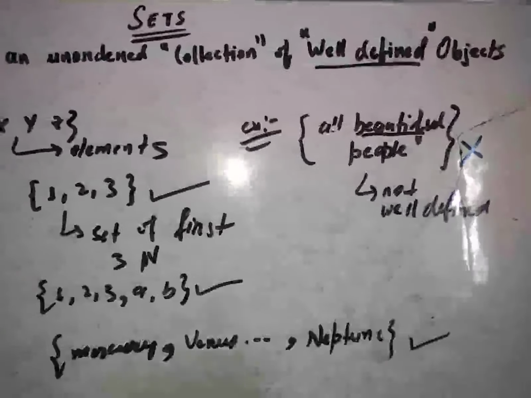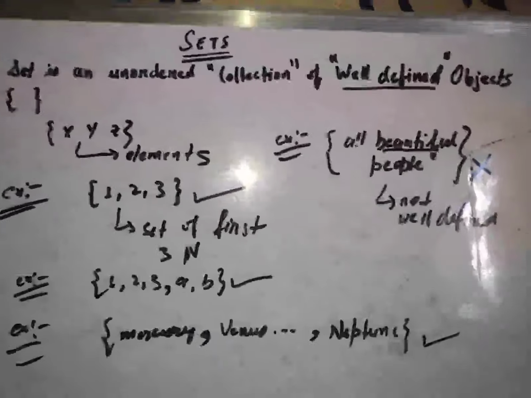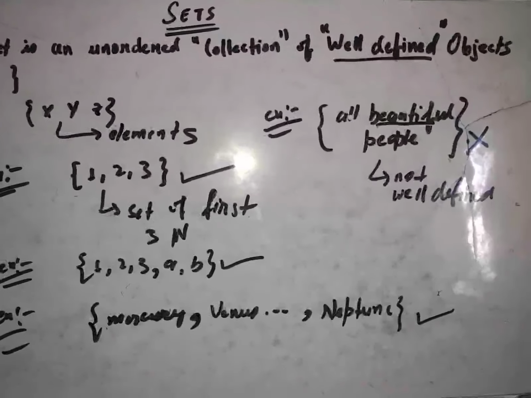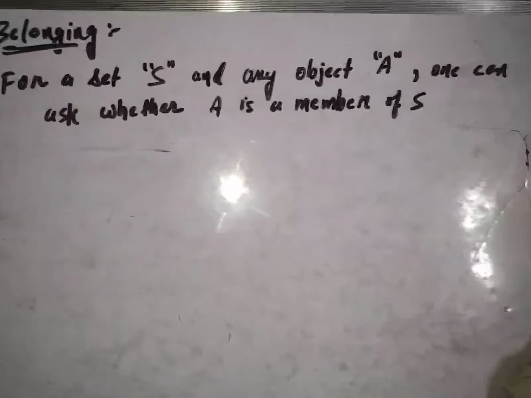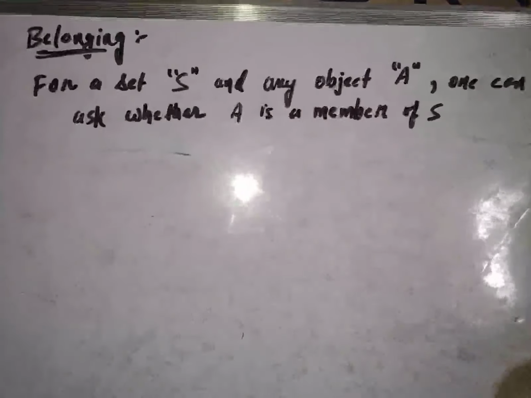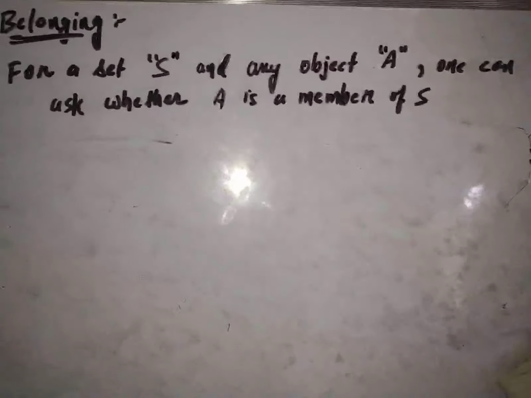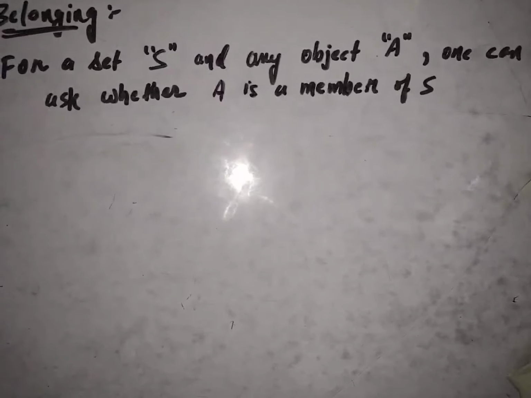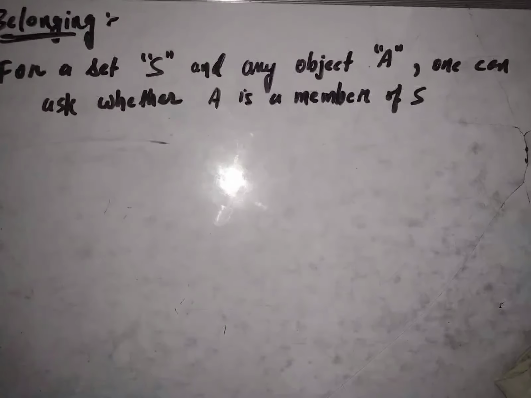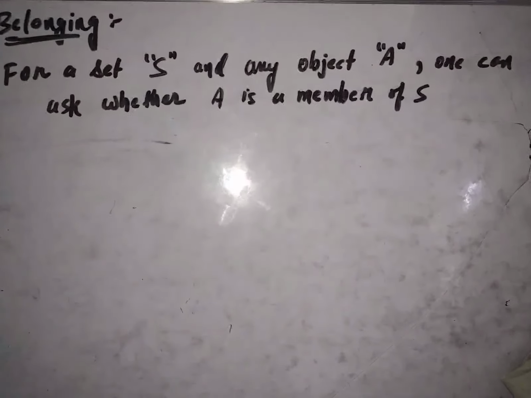Now we'll look at some of the notations that are very useful and very often used in sets. Now let me introduce the notion of belonging. So for a set S and any object A, one can ask whether A is a member of set S or not.